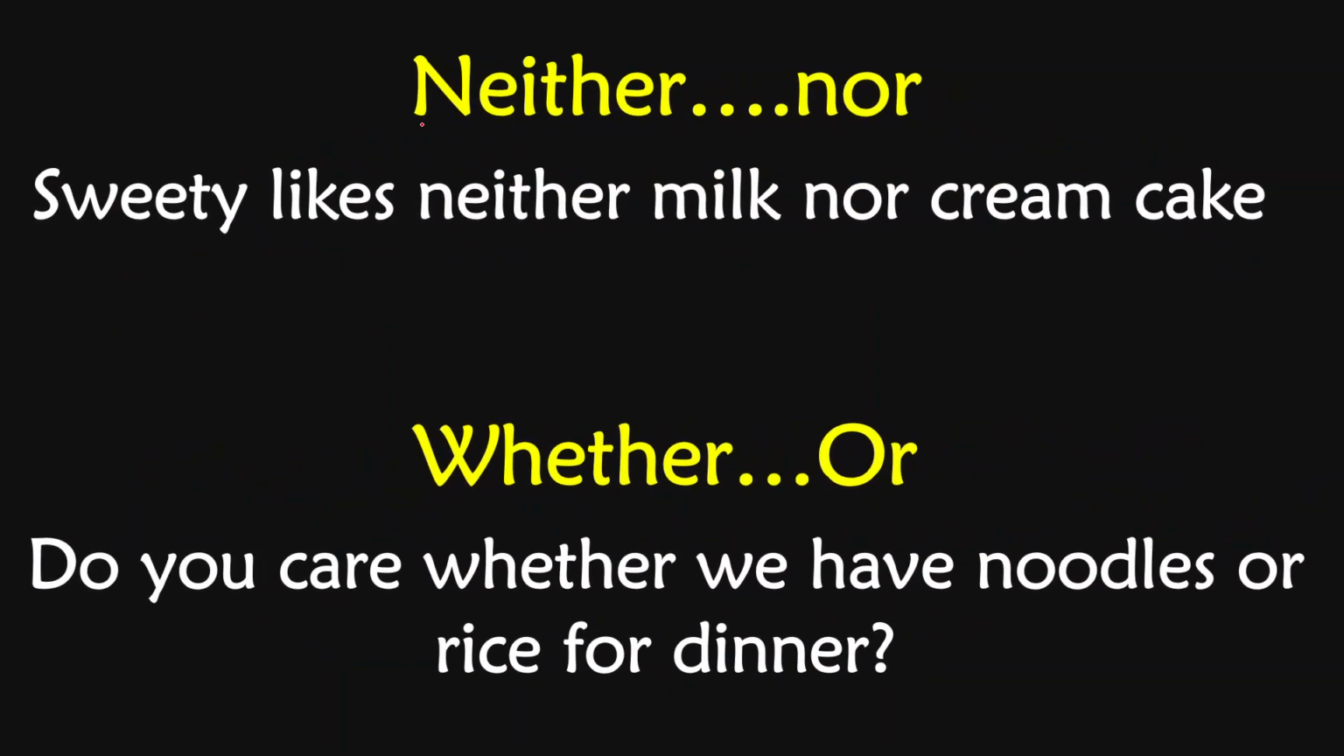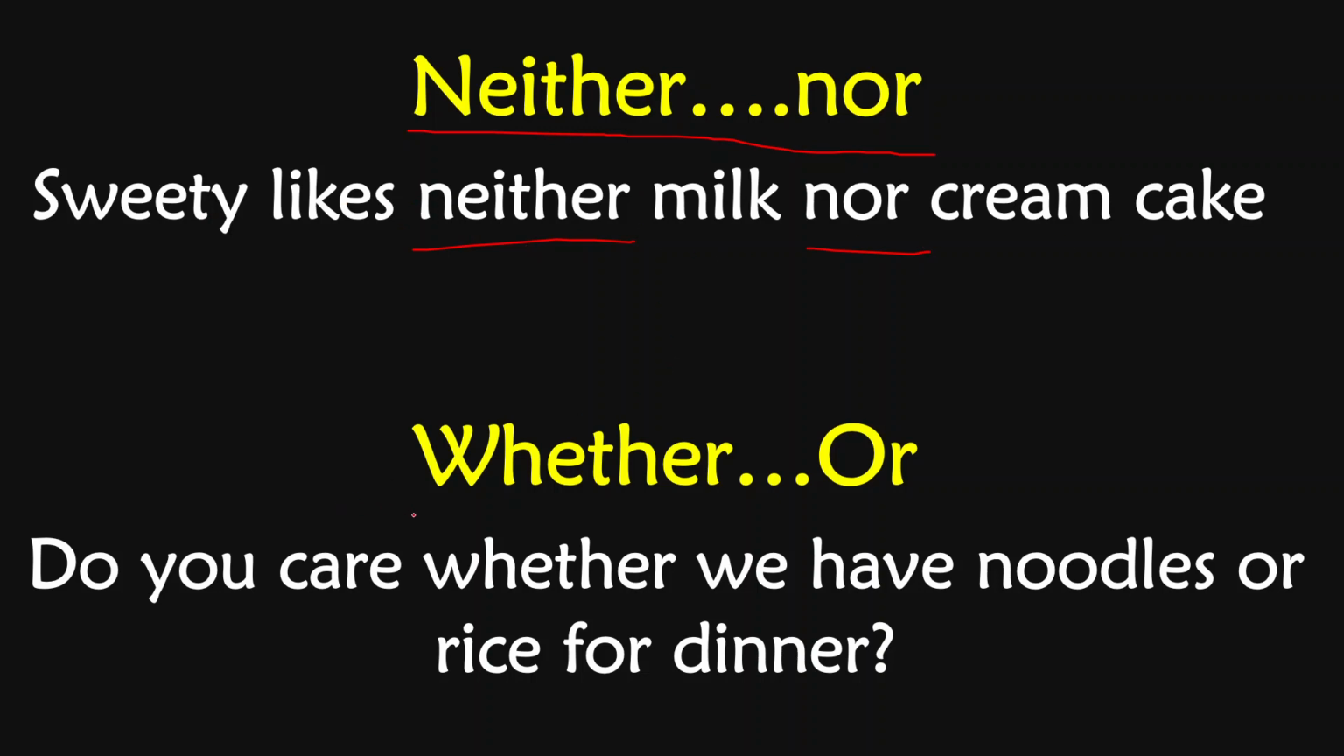Let's learn next, neither nor. How does it come in the sentence? Sweetie likes neither milk nor cream cake. So she does not like anything, means nothing over there she liked. Sweetie likes neither milk nor cream cake. So this is showing a negative sentence.